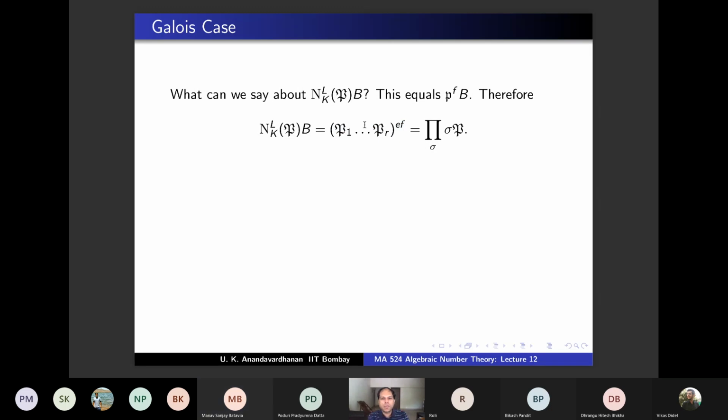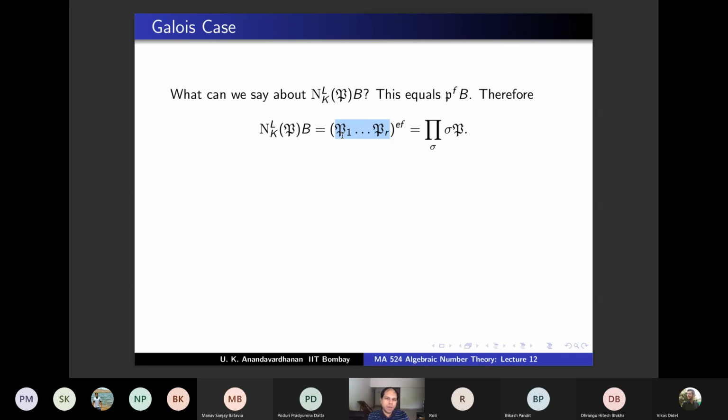What all you know is these are the distinct primes lying above P. So they are all Galois conjugates. That's all that you know. So are they the only Galois conjugates? These are the only Galois conjugates. These are all Galois conjugates, and these are the only Galois conjugates. This much you know.